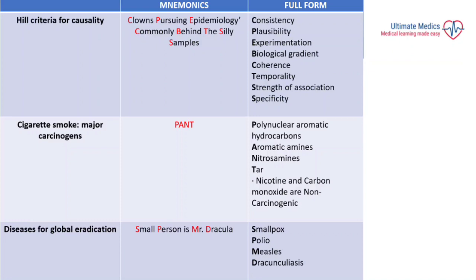Then we have the diseases for global eradication. So we have mainly 4 diseases which can be remembered with the mnemonic, "the small person is Mr. Dracula". So here the S stands for smallpox, the P for polio, the M for measles, and D for dracunculiasis.